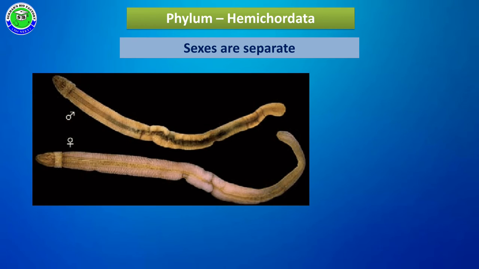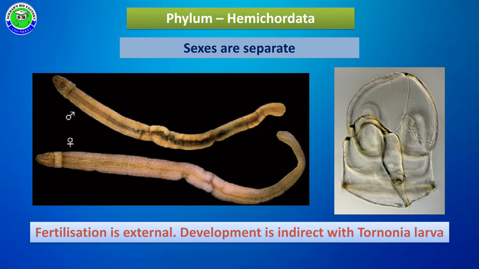During reproduction, all these members have a sexual mode of reproduction. Both male and female individuals are separately present, so the sexes are separate, and these are dioecious animals. At the time of sexual reproduction, fertilization takes place outside of their body, called external fertilization.